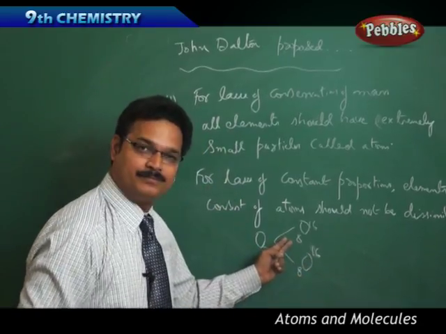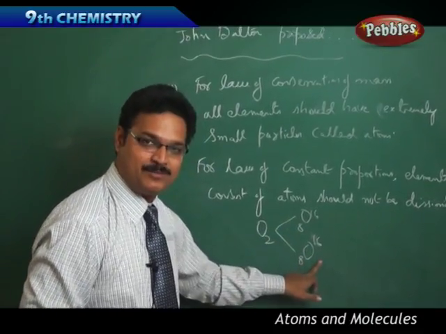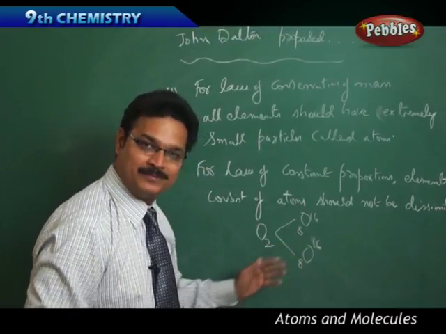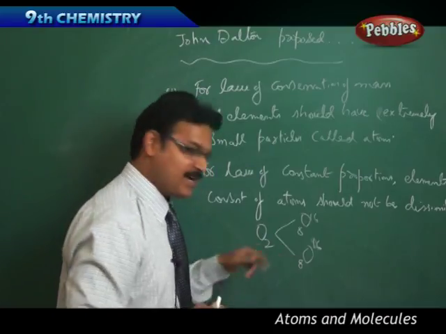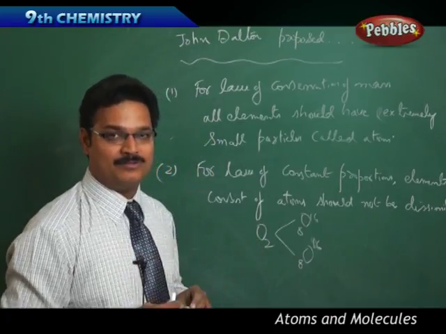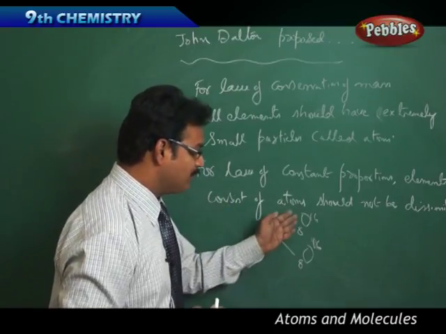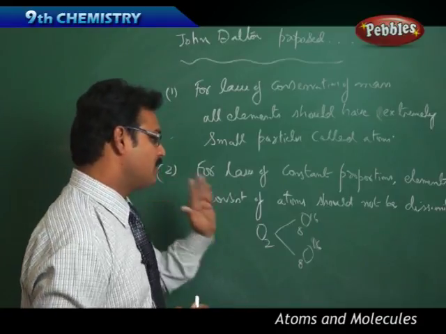This atom has a mass of 16 grams, and this atom also has a mass of 16 grams. So atoms should have the same mass and atoms are similar. With O2, I can't say that one atom is oxygen and one atom is hydrogen and then you get O2. You are wrong. When I say O2 molecule, the molecule should consist of similar atoms with the same mass. That is the second point's explanation.